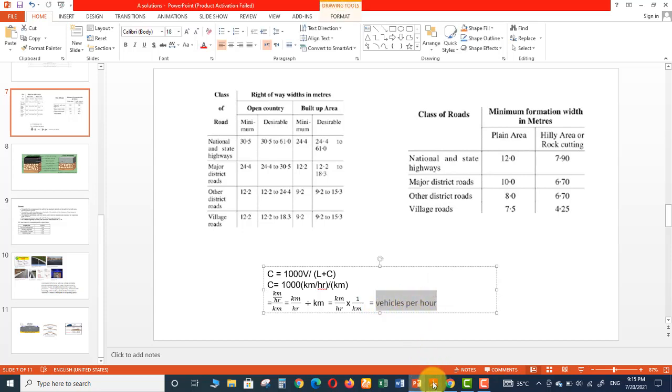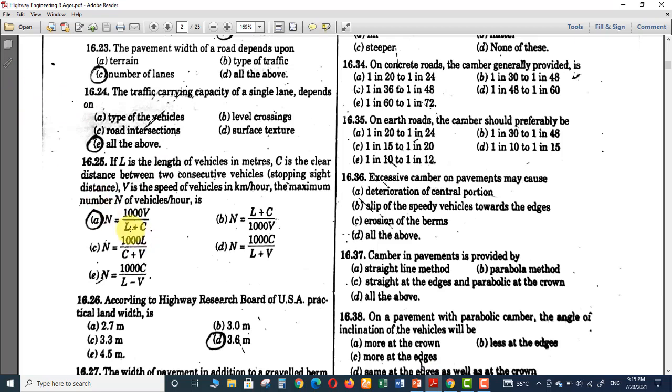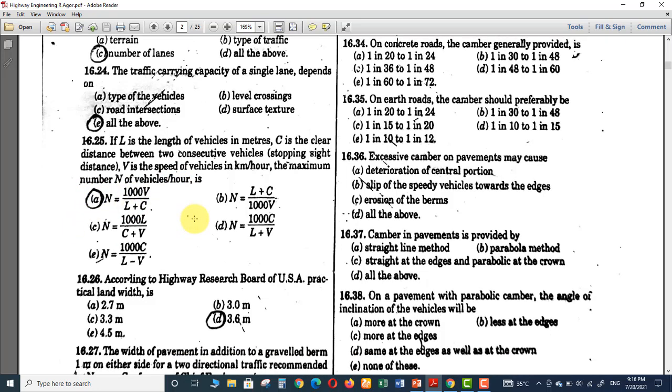That means that option number A is right. If we solve the other one with units, we will get end answer in hours, not per hour. But we need vehicles per hour. Our time or hour should be in the division. So for me, option A is correct.